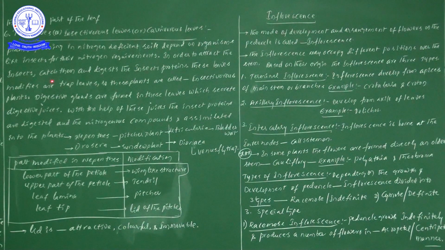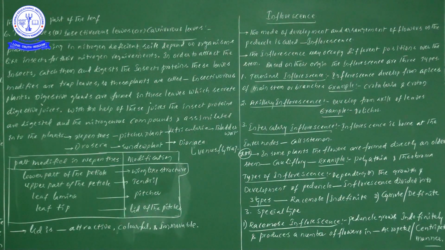Okay, now in order to attract the insects, catch them and digest the insect proteins, the leaves of these plants are modified into trap leaves.